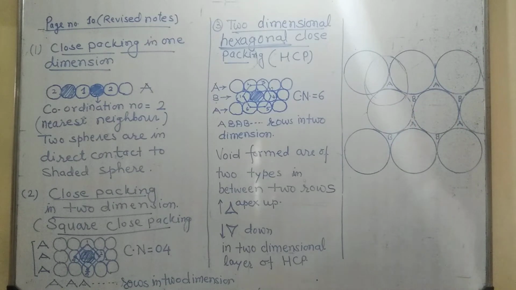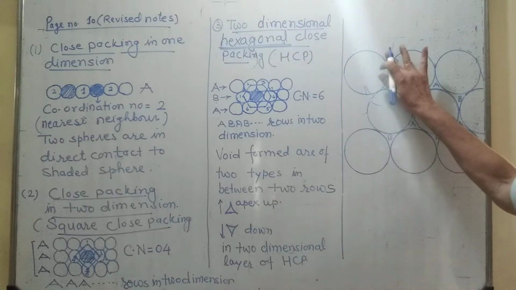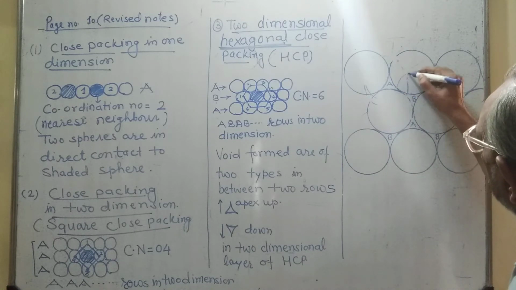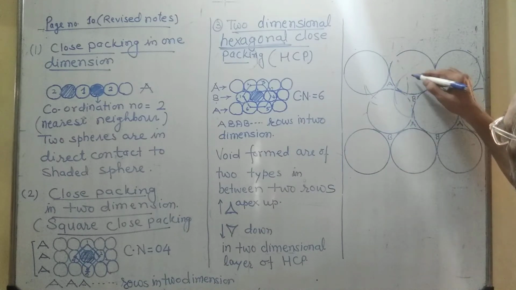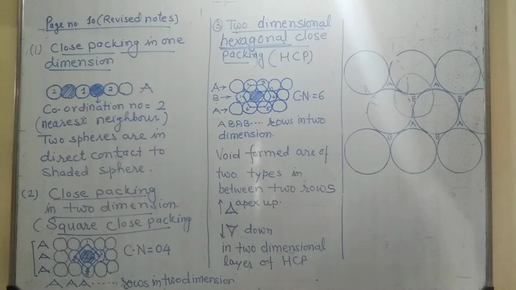It is surrounded by 4 spheres. Or otherwise you can put this second layer over the void B. The same case will happen.